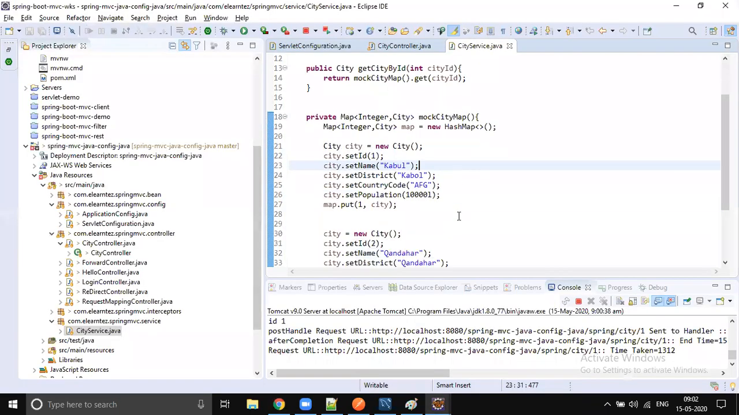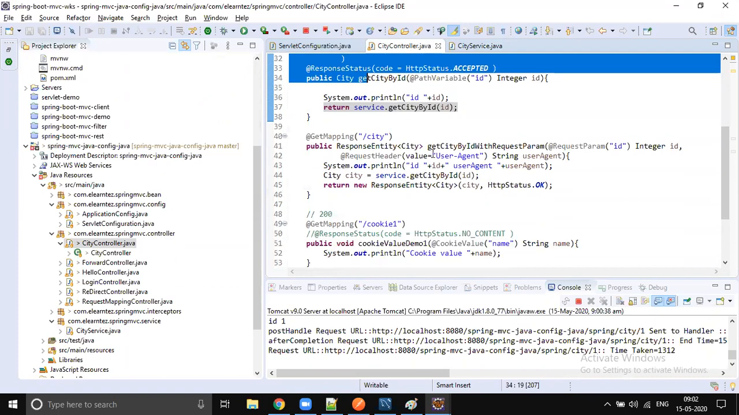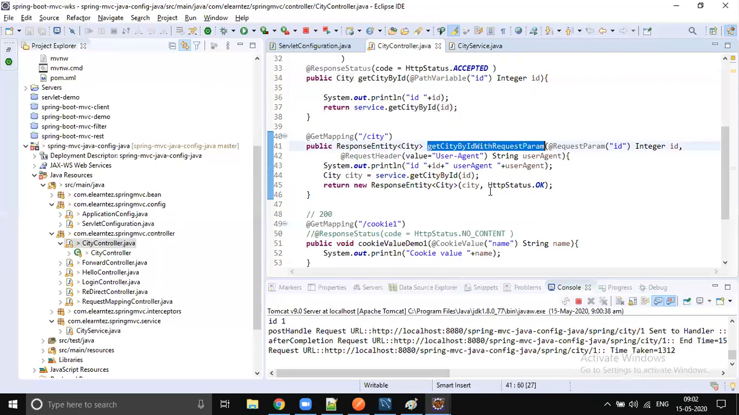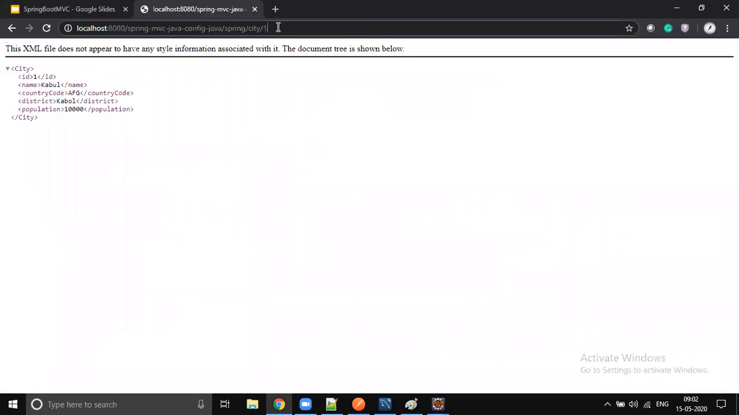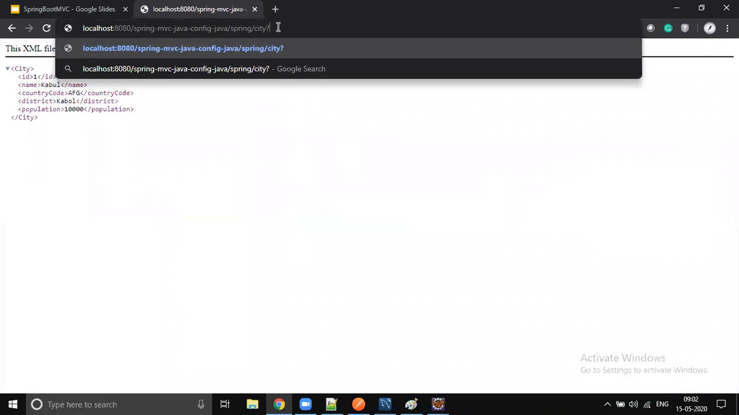So we hit this method, then we will hit this get city by ID with the request parameter. Right now we are sending the path variable. Instead of sending the path variable, we will send the data using a query parameter.